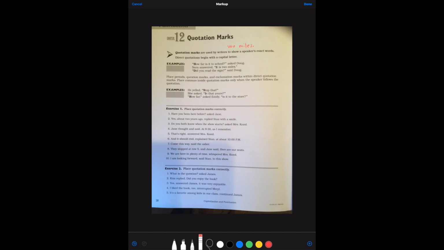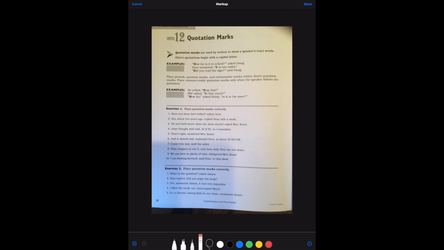Okay, so again, "Did you read the sign?" Now Doug asked a question. His whole direct quotation was, "Did you read the sign?" There's a period at the end because the whole sentence is about what Doug said, but the quotation has a question mark, and that's why the question mark is included inside the quotation marks. Okay?